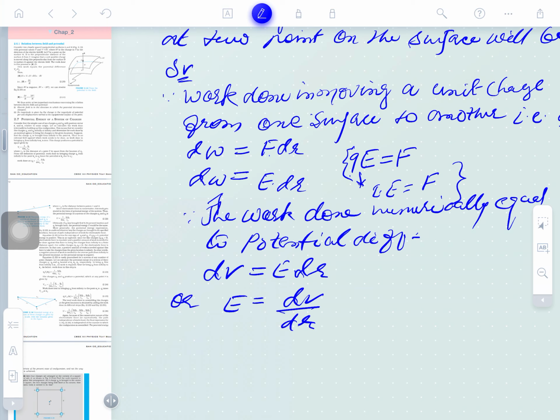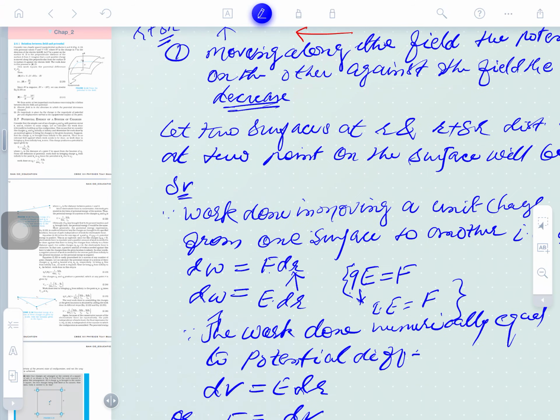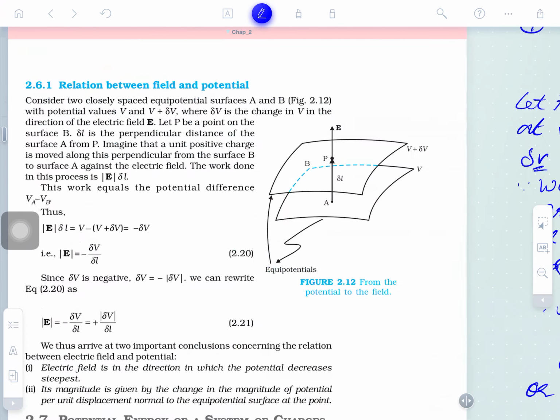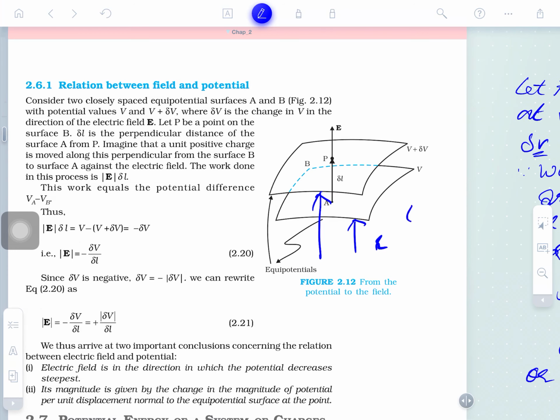You just may see it. So we are to find out del R. What is del R? The change in position vector. You just may see this here. Its position vector is R. And what is the position vector of the second surface? R plus del R.